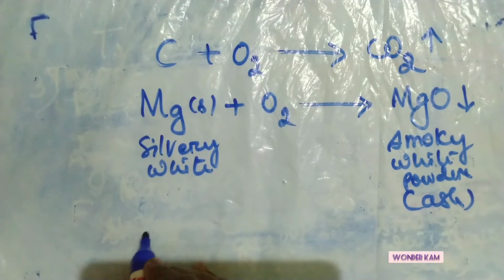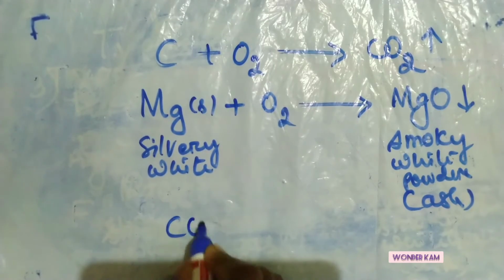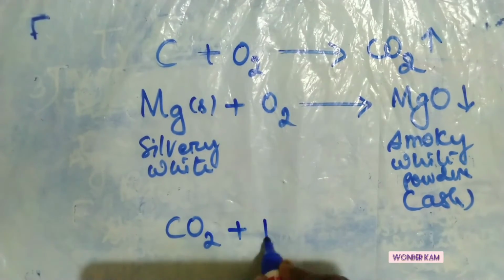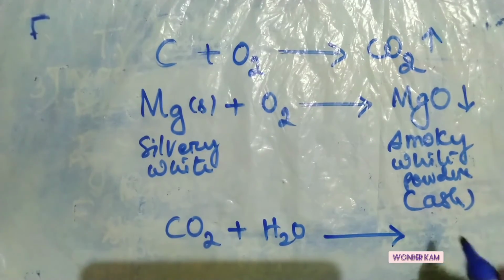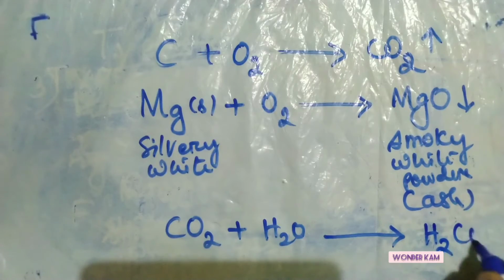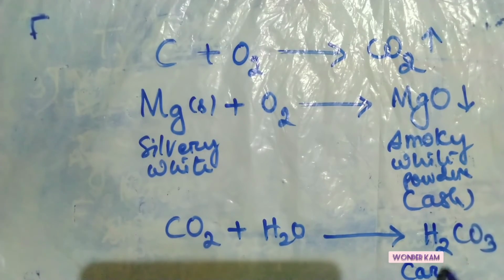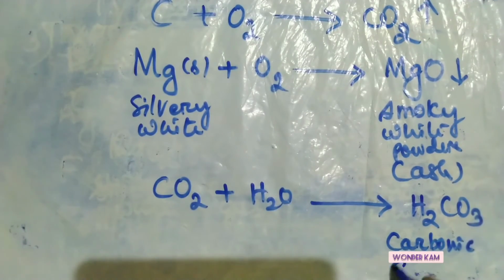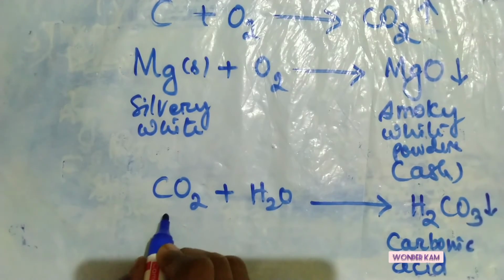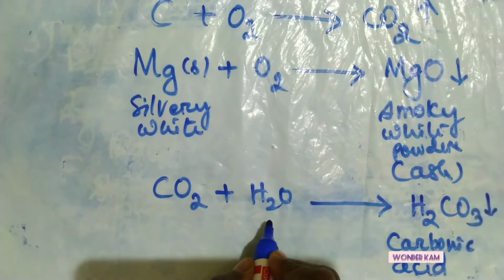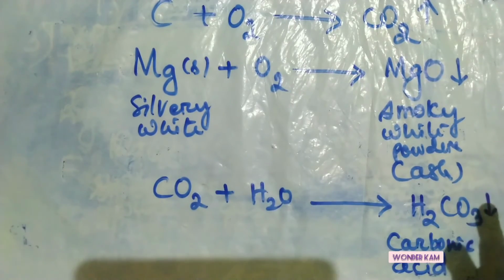This is also a combination reaction. Apart from this, one more very important combination reaction is the dissolving of carbon dioxide in water. Of course it dissolves in a very little amount, but when it dissolves, we get carbonic acid. This is the acid that is formed, from carbon dioxide and water. So this is a very important reaction.